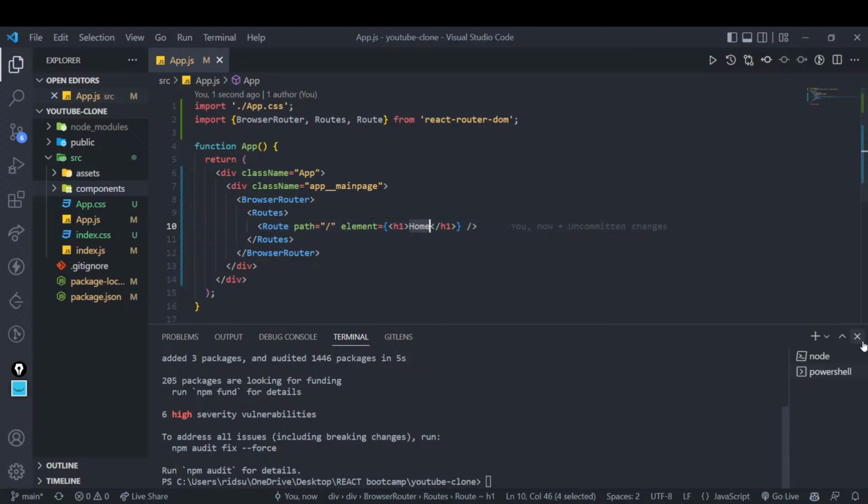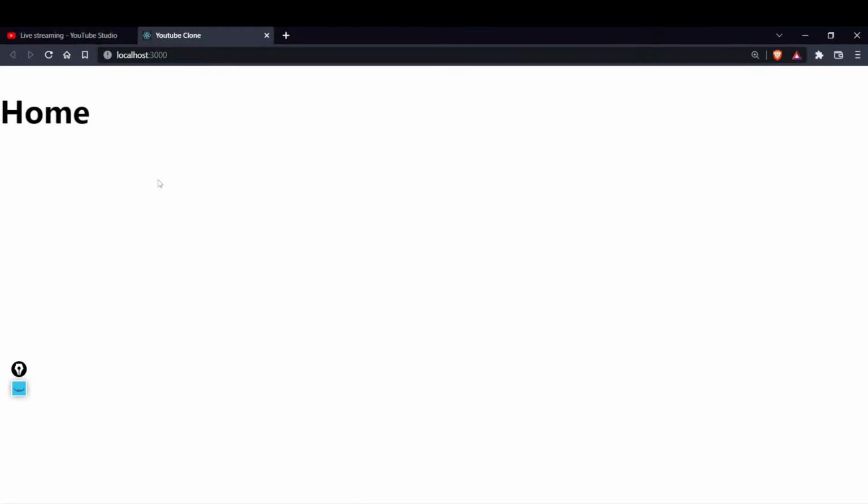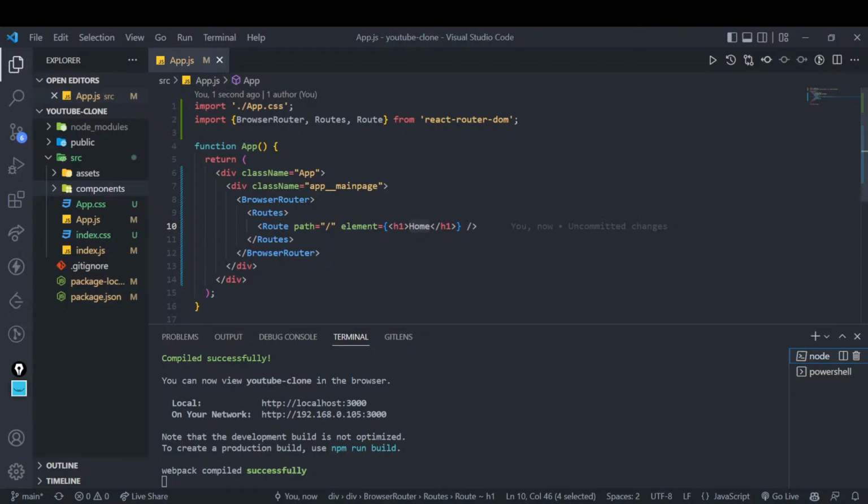Let's first quickly see if this works or not, if this is giving us the right answer. See, it is giving us the right answer. It is showing us home. That means our router is successfully in place and it is working. Now, this is not the final thing. We will enhance it definitely, but I hope everyone is clear with this one.